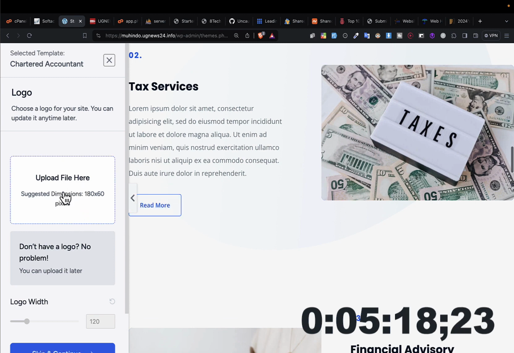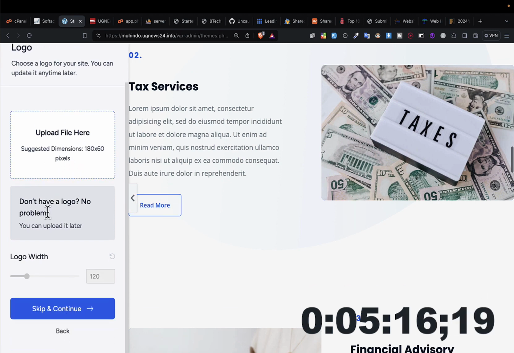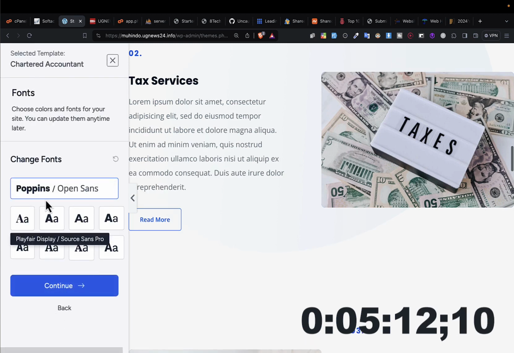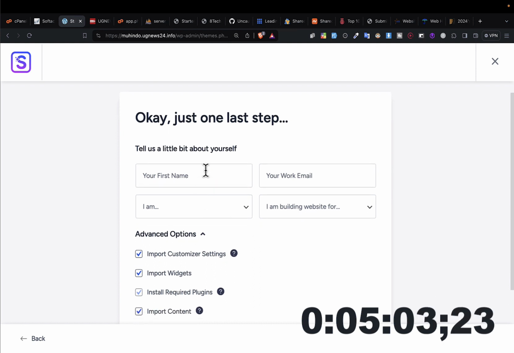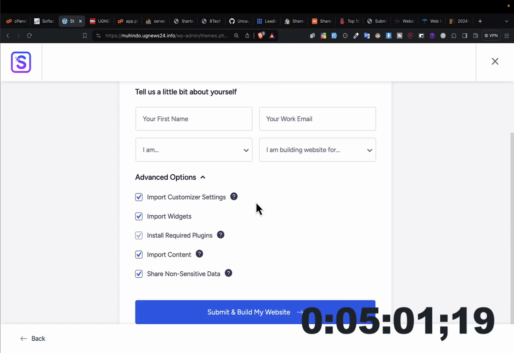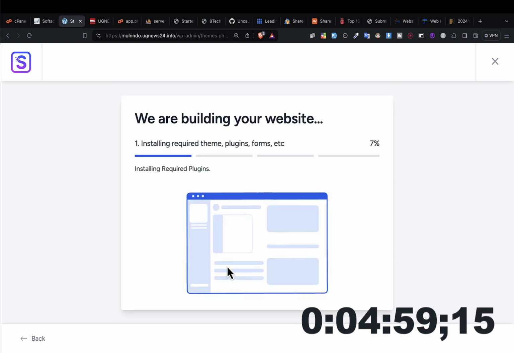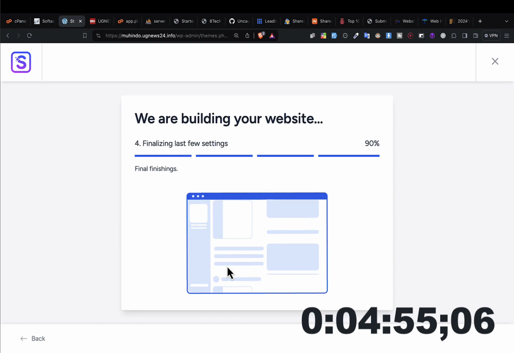If I have a logo, I can go ahead and upload my logo there, and then I just say skip and continue. And then I can choose here the font if I have a specific one that I want, and then I say continue. Then I can put here maybe tell us a bit about yourself, but this is optional. You can tell them if you want. And after that I say submit and build my website. So your website will start building.